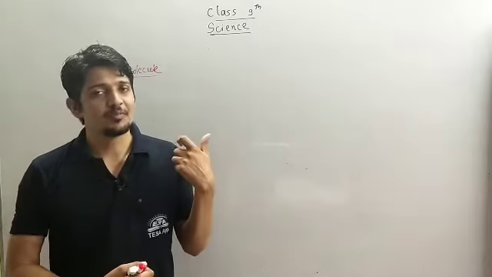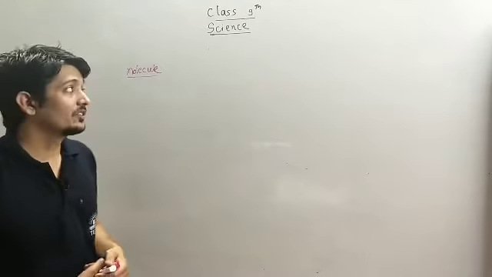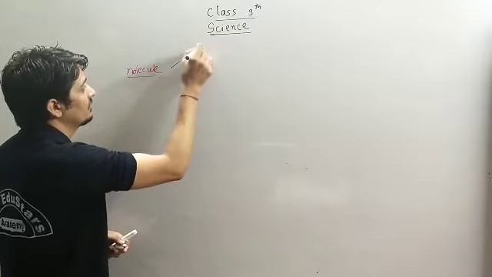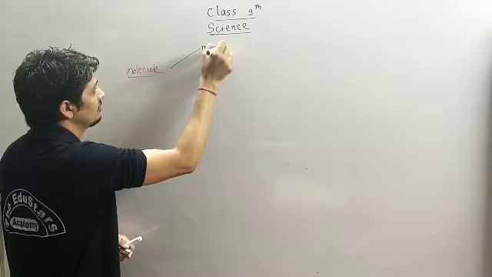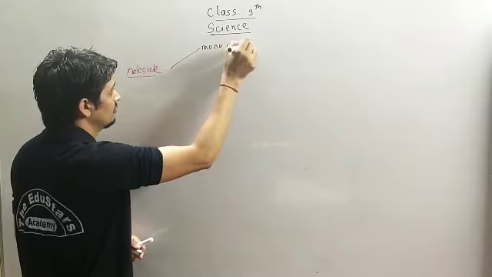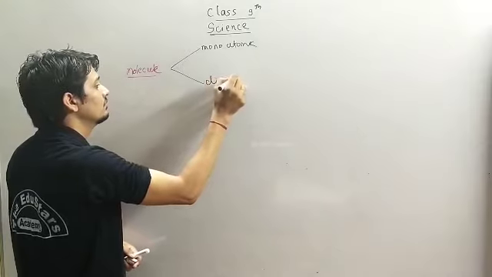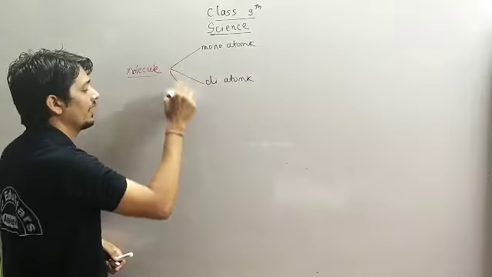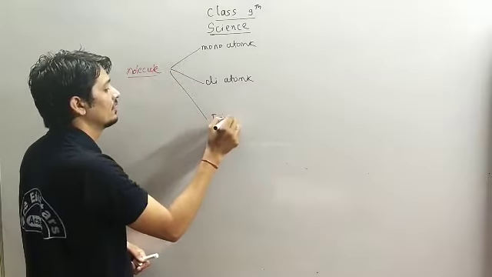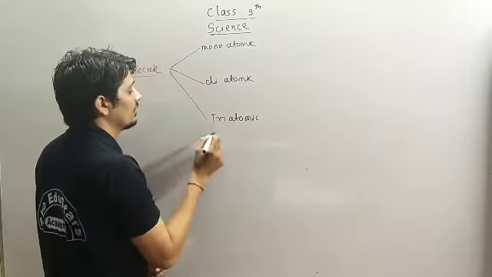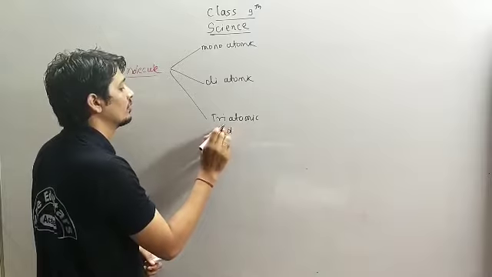So we have three types of molecule: monoatomic, diatomic and triatomic molecule.